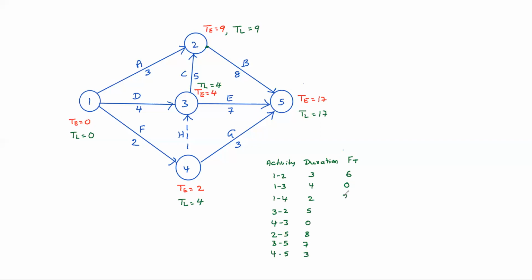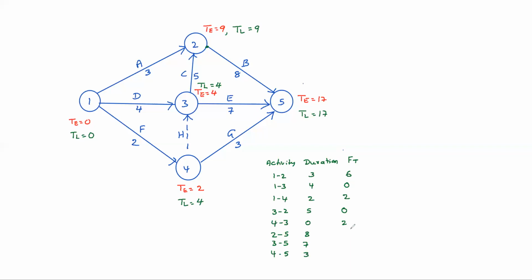For 3-2, 9 minus 4 minus 5, 0. For 4-3, the dummy activity, latest is 4, earliest is 2, 4 minus 2 minus 0, so 2. For a dummy you can also calculate total float, nothing wrong in that.